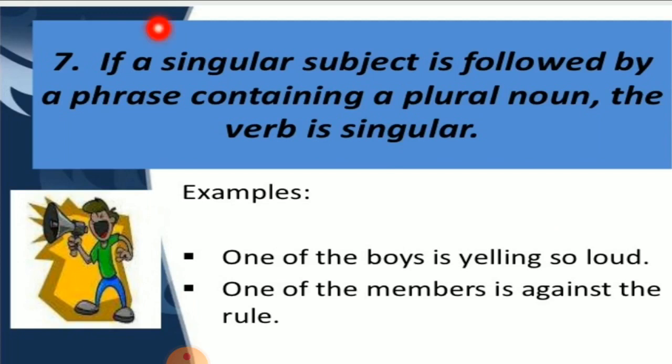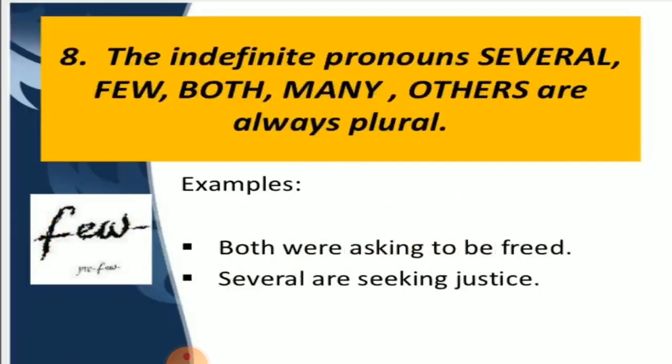If a singular subject is followed by a phrase containing a plural noun, the verb is singular. Now, one of the boys. So, your subject is one of the boys, but one means it is singular. But here it is a plural noun, means from the boys only we have to select one. So, we have to follow this and we have to write the singular form of the verb.